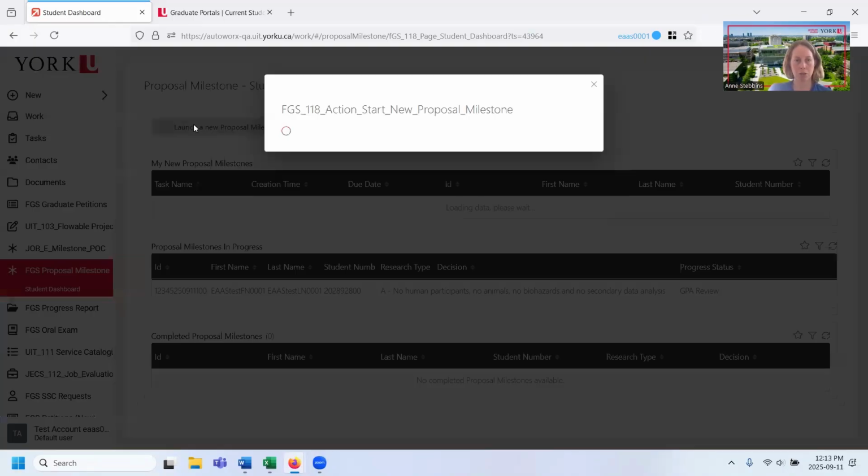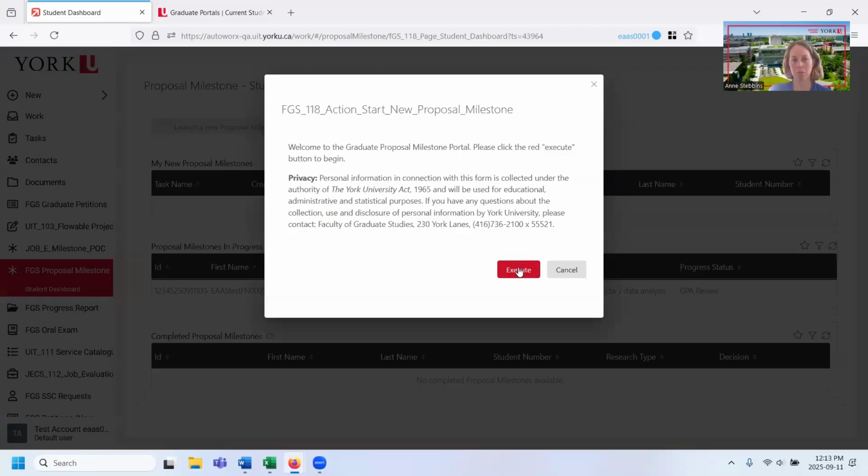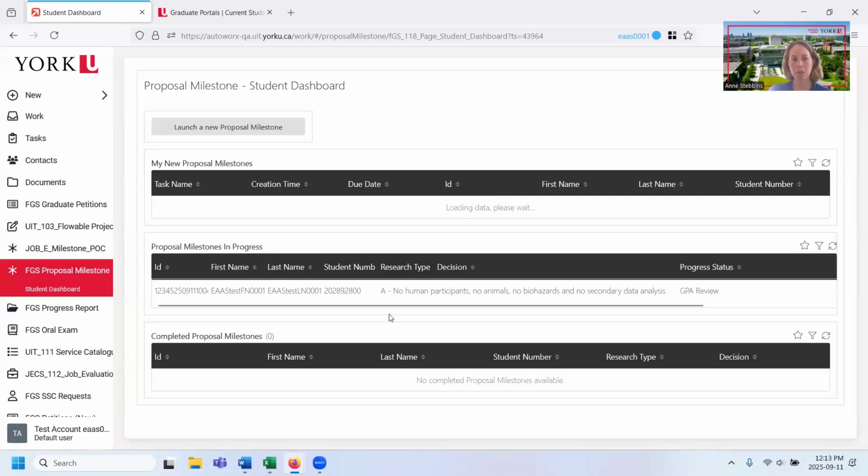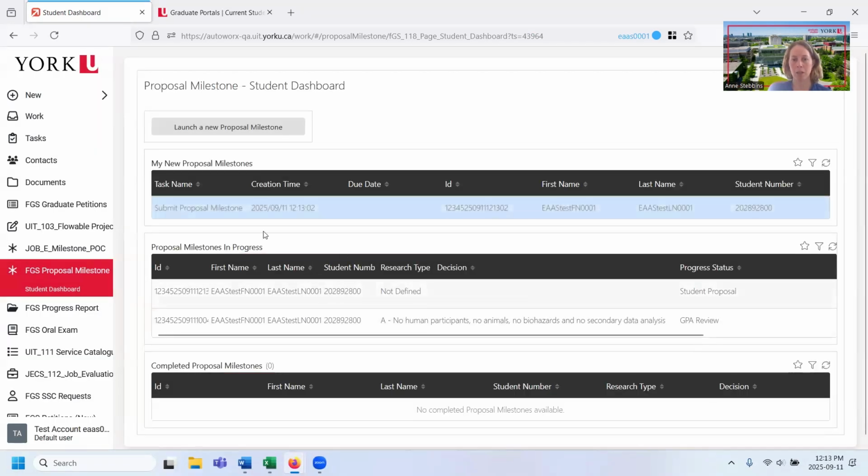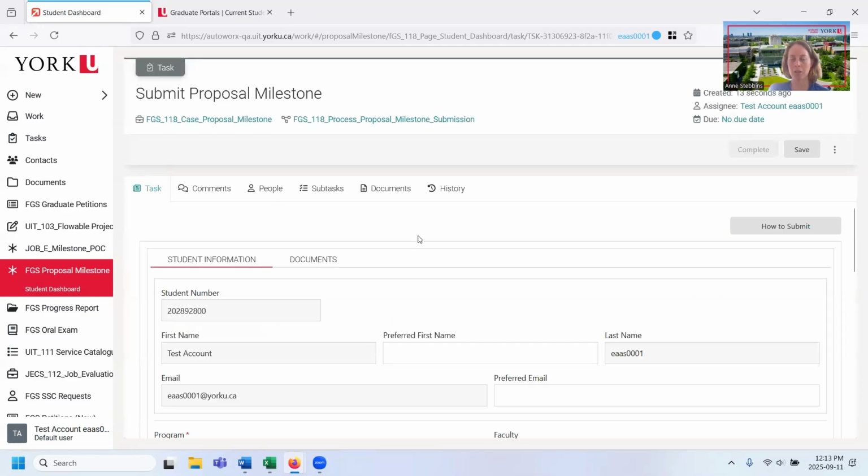So I'm going to launch a new proposal milestone. I'm going to press execute, and it just welcomes me to the proposal milestone portal. I'm going to go ahead and press that. And it comes up here. So I'm going to go ahead and click on that. And then there are mandatory fields here for me to fill out.